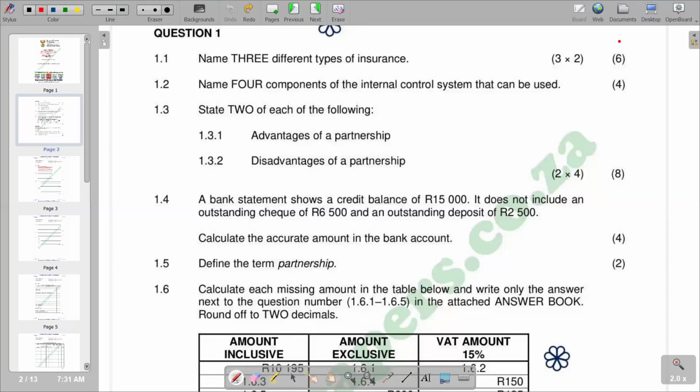But our question requires us to name 4 components of internal control system. We have various components that we can include there. We can include a trial balance as a component of our internal control system. Remember, by preparing a trial balance, one of its main functions is to detect errors in the ledgers. If there's any error that is transferred in the ledgers, it can easily be detected by the trial balance. So that becomes one of the components that we have in terms of internal control system.